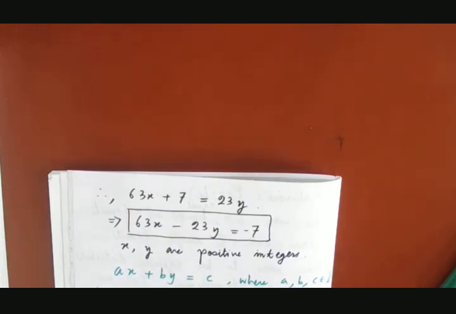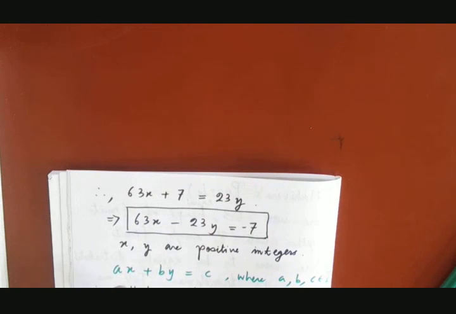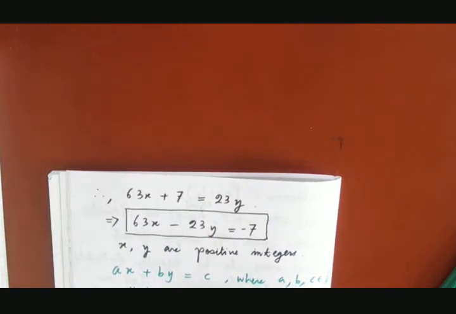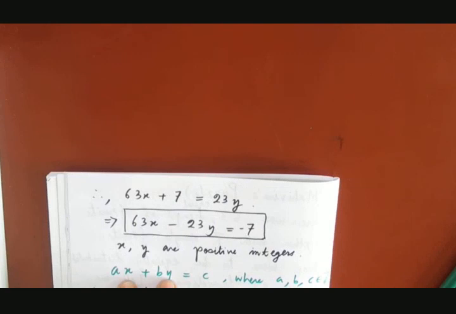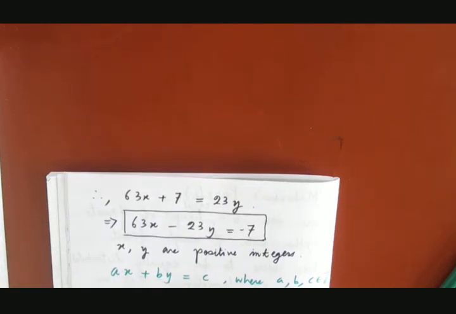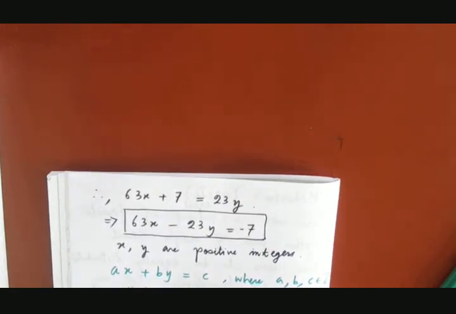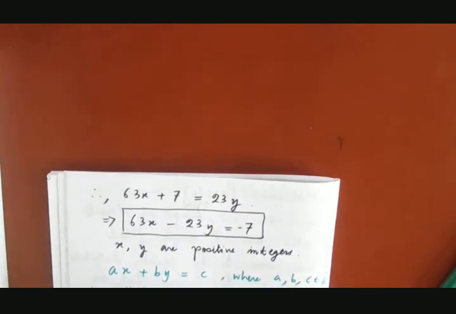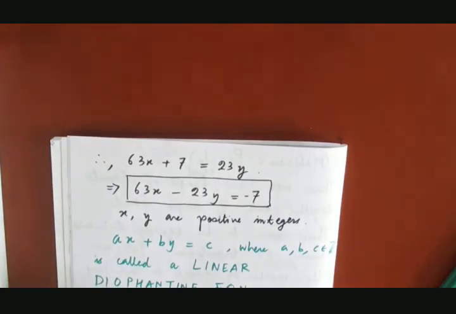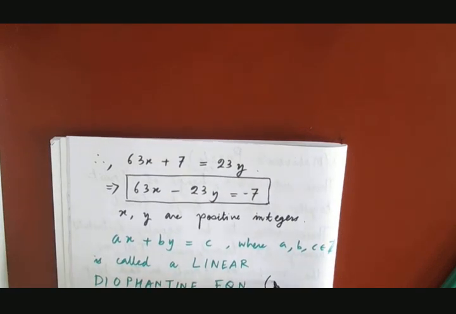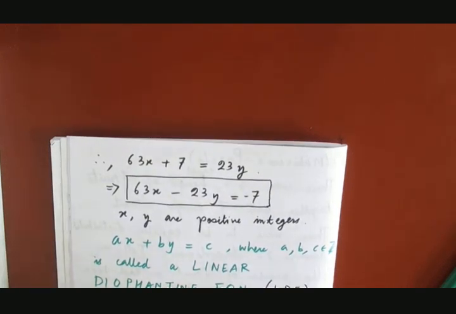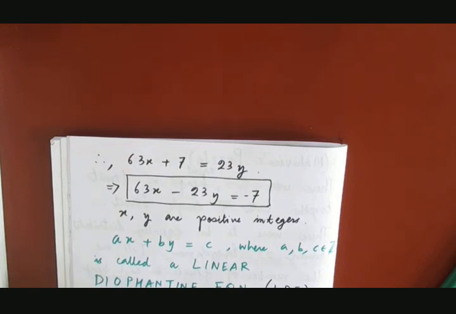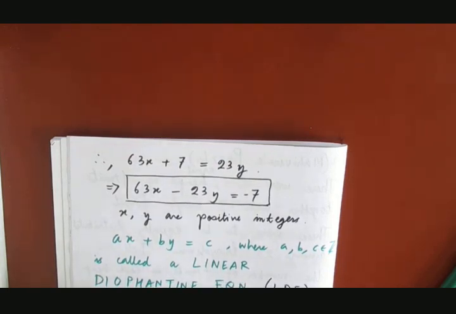So again I'll repeat what is the meaning of linear Diophantine equation. An equation of the form ax plus by equals to c, where the solutions x and y must be integers. So such an equation is called as linear Diophantine equation. So let me ask you a few questions regarding linear Diophantine equation. First question, in short form I'll be calling this LDE. So does every linear Diophantine equation have a solution?